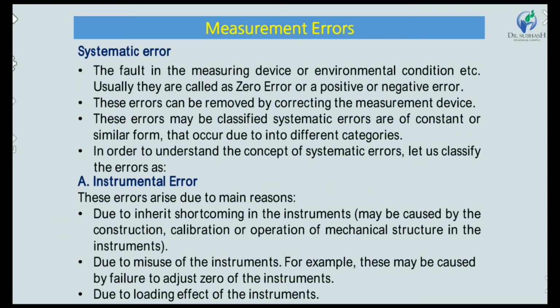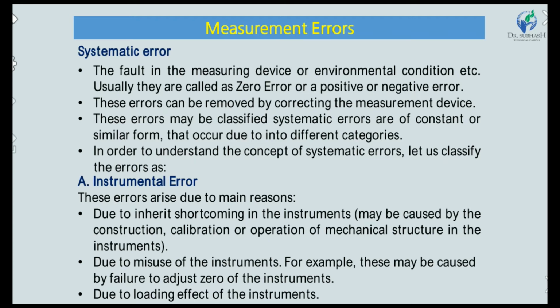Then systematic error: the fault in the measuring device or environmental condition, etc. The systematic error generally comes from a fault in the measuring device or measuring instrument, or from environmental condition, right? If we take a reading with a faulty instrument or faulty measuring device, then the reading is always wrong, or always gives some error.